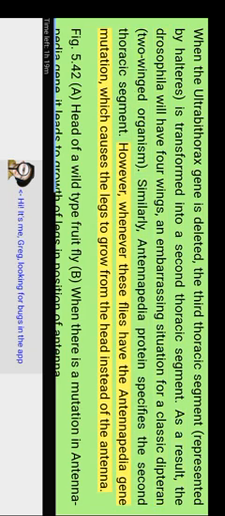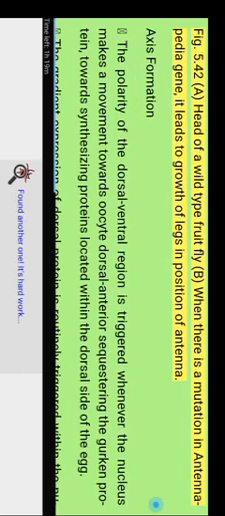However, whenever these flies have the antennapedia gene mutation, it causes legs to grow from the head instead of the antenna. Figure 5.42a, head of a wild-type fruit fly. B, when there is a mutation in the antennapedia gene, it leads to growth of legs in position of the antenna.